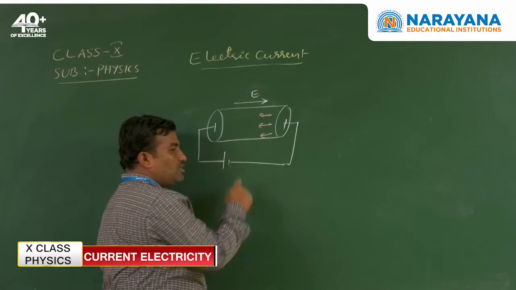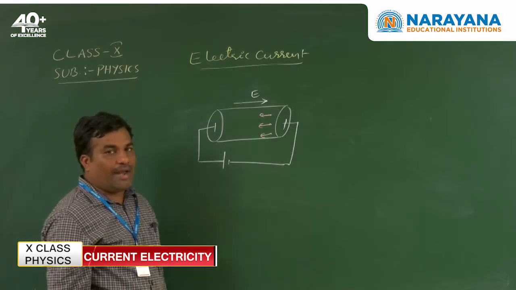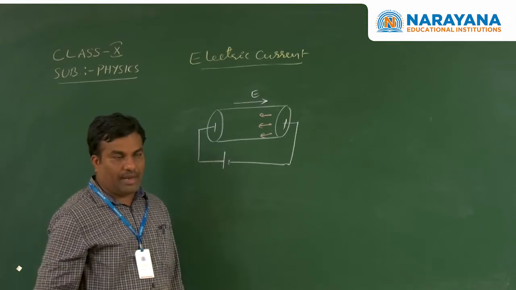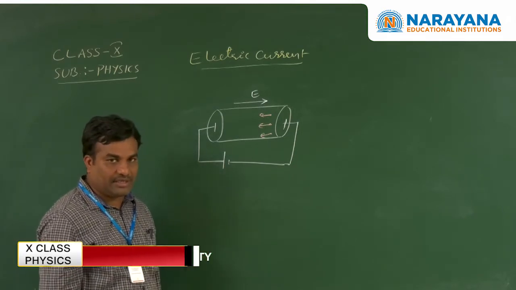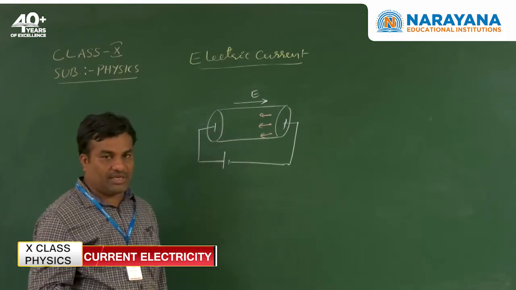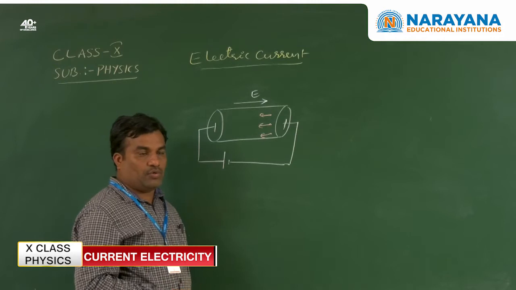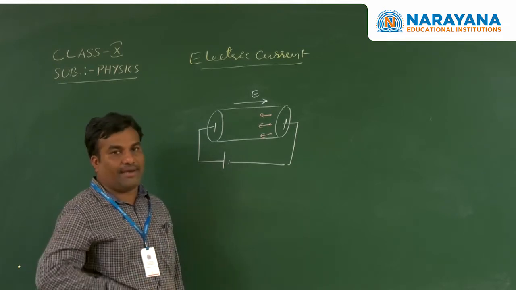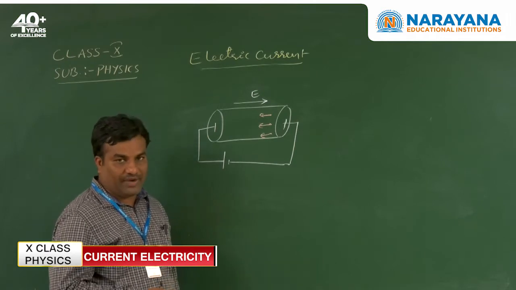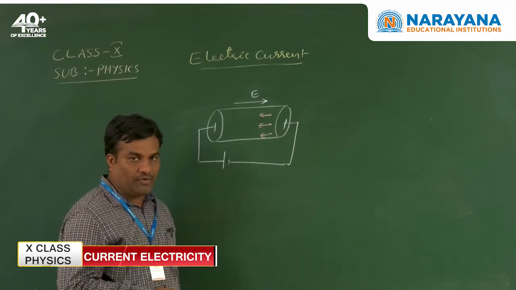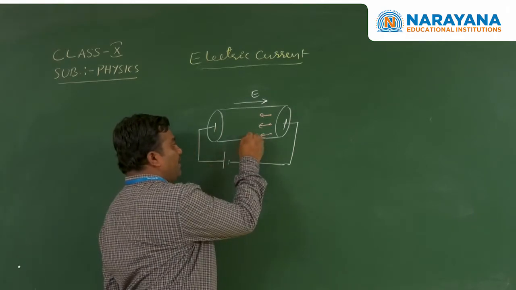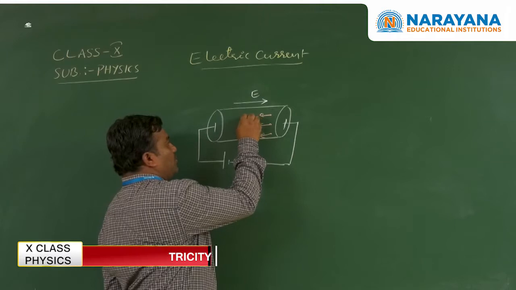These electrons collide with lattice positive ions and lose energy, and are again accelerated toward the positive end, and again collide with another lattice ion and lose energy, and are accelerated due to the electric field, or the electric force. Finally the electrons reach the next end.